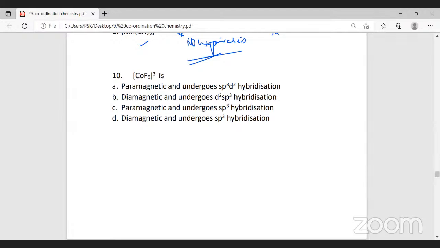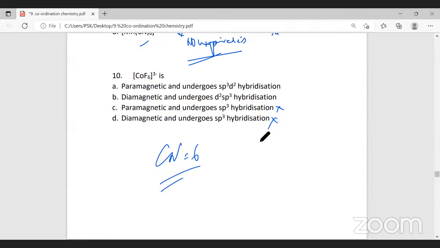What is the coordination number of cobalt here? The coordination number of cobalt here is 6. That means the third and the fourth options are ruled out because they say sp3 hybridization, which is only for coordination number 4. Since the coordination number is 6, it can be either sp3d2 or d2sp3. Now you tell me which one is the answer, A or B. You should give me the reason. It's okay, take a guess and give me a reason. So B, sir. It is B.